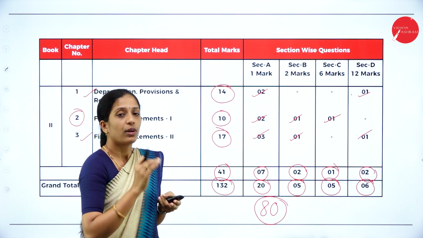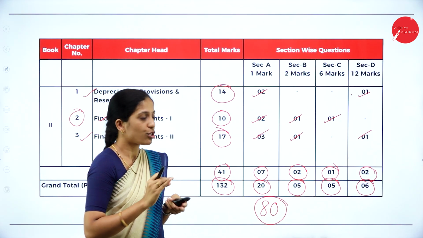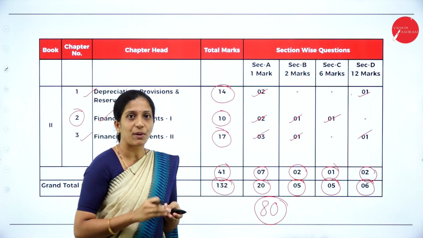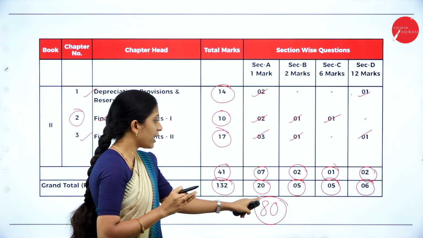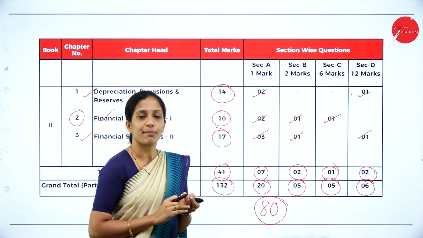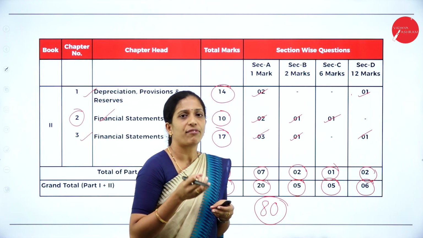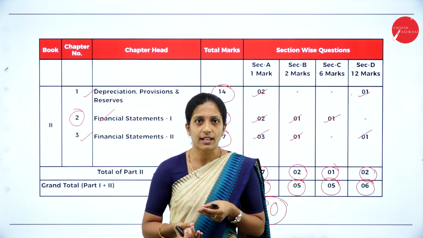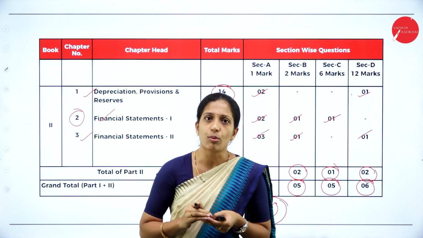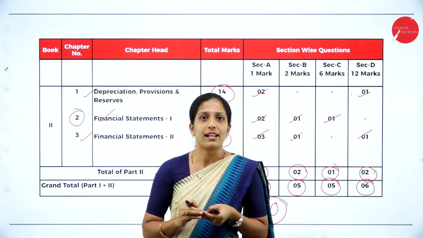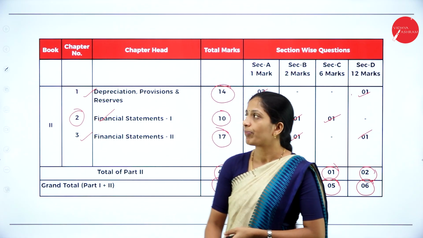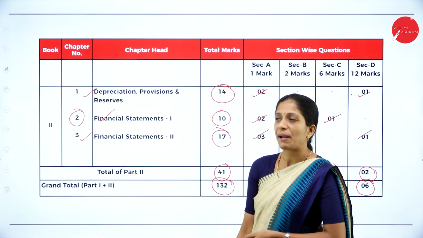That is, if they ask particularly, so when it is optional, it is for 132 marks. So the whole question paper will be for 132 marks, where you are going to write for 80 marks. So it doesn't mean that you have to write exactly only 80 marks. If you have sufficient time, you can attempt the extra questions also. Okay, I'll tell you why it is an advantage for you when you attempt an extra question. So hope you are clear about the question paper pattern.